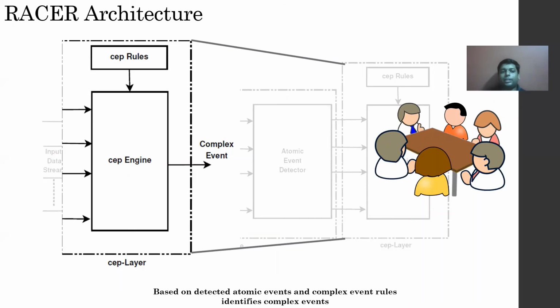Once these multiple atomic events are detected, these are fed into the CEP layer, which has two submodules, the CEP rules and the CEP engine. The CEP rules are basically expert-generated complex event rules, which, along with the atomic events, are used by the CEP engine to detect if a particular complex event has occurred or not.